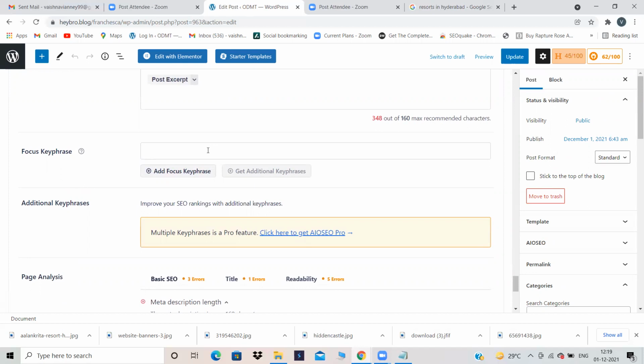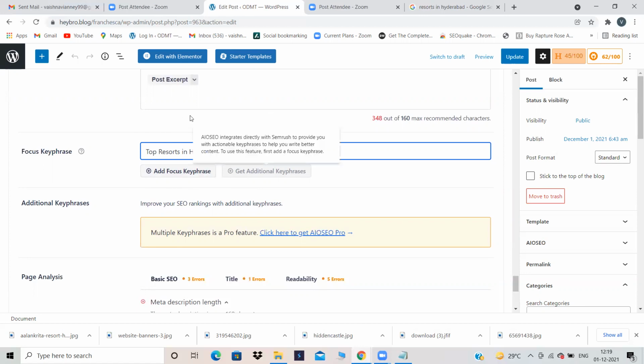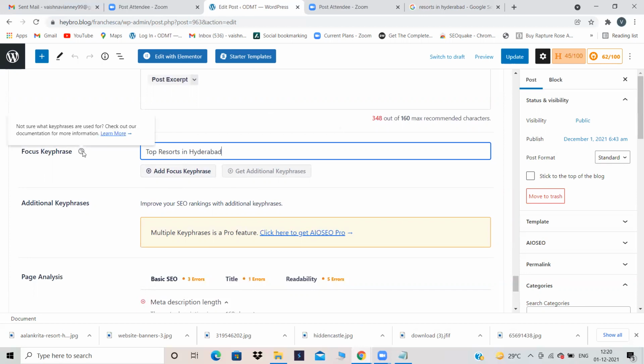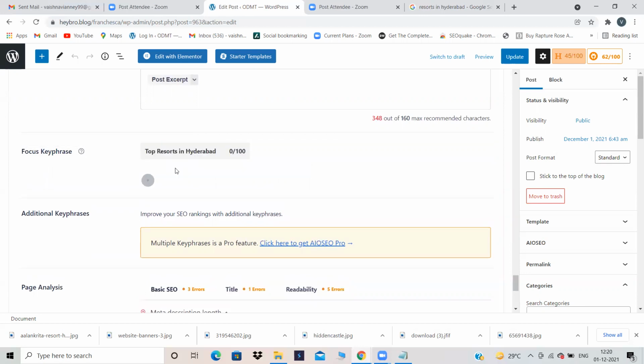Now you have to give a focus key phrase. What is a focus key phrase? It is nothing but what the blog you are writing is about. I am writing about top resorts in Hyderabad, so my focus key phrase will be top resorts in Hyderabad. For this particular keyword, I want to rank on the SERP. Somebody searches for top resorts in Hyderabad, then my website should appear on the SERP. I am talking about this particular keyword. Click on add focus key phrase.